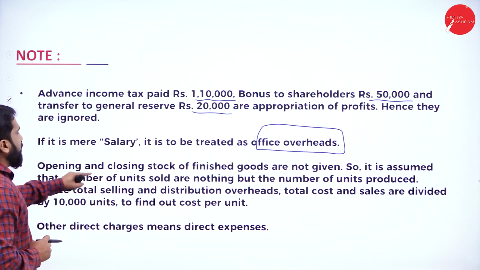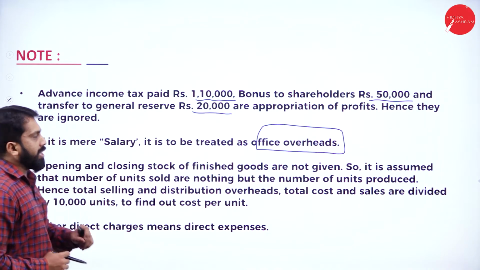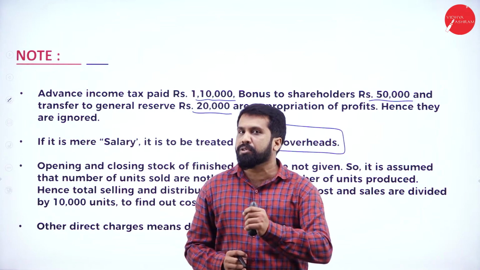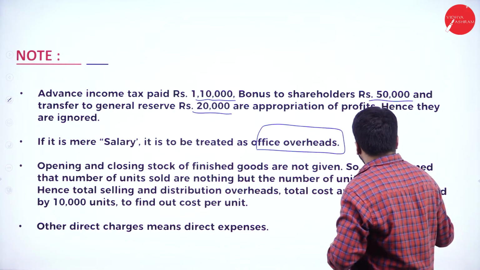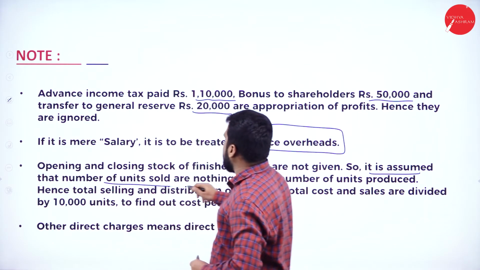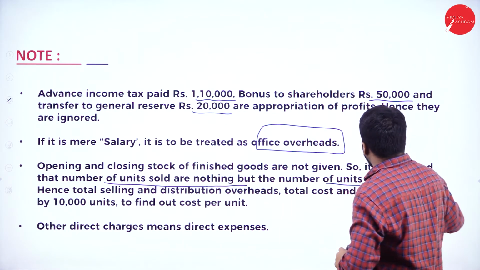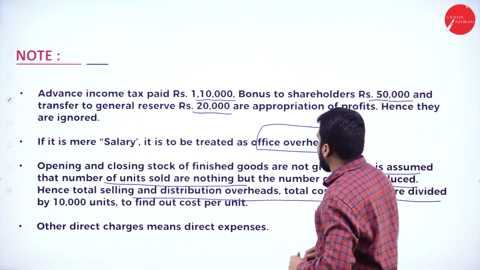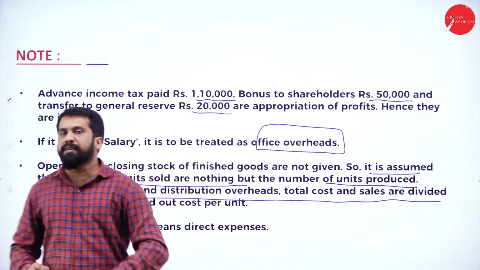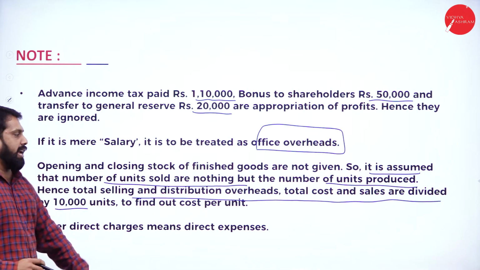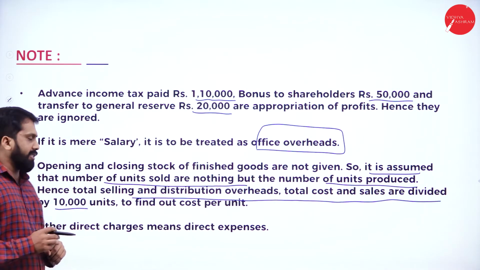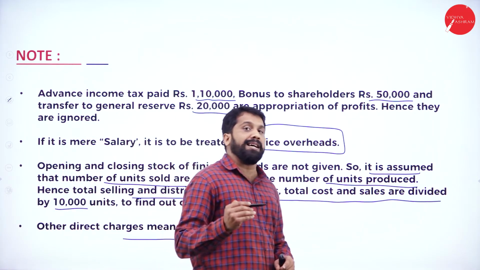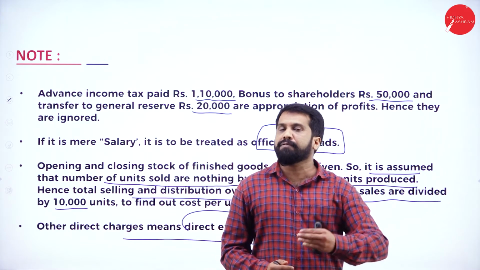Now, opening and closing stock of finished goods are not given in this problem. So it is assumed that the number of units sold is the number of units produced. Hence total selling and distribution overhead and total cost of sales are divided by 10,000. Very simple. Whatever second column answer you get, everything should be divided by 10,000. Other direct charges means direct expenses. Clear? These are the notes before we go further.